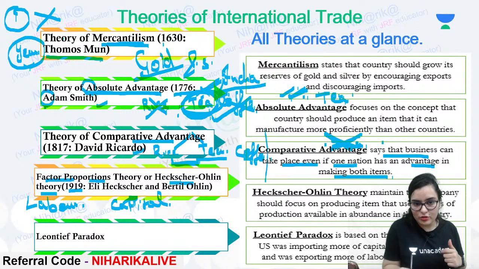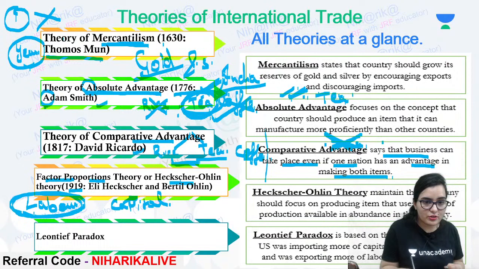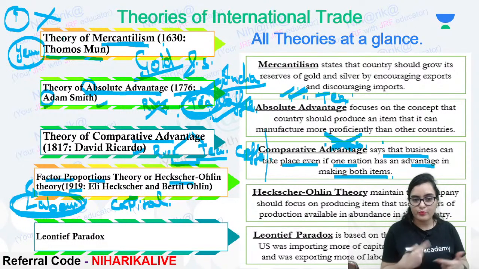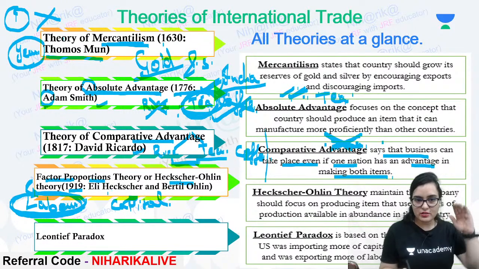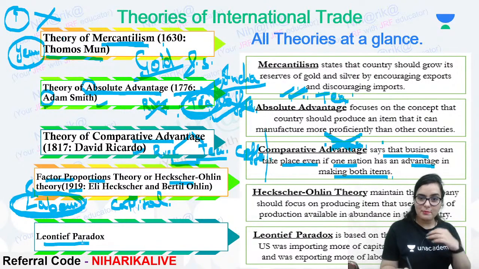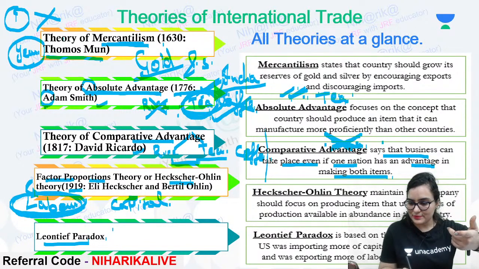We have labor more, right? So we should make use of labor more and more. That is said by Heckscher-Ohlin. That is a straightforward theory. But what the Leontief paradox says, it is a paradox theory which cuts the Heckscher-Ohlin. It says exactly the opposite.